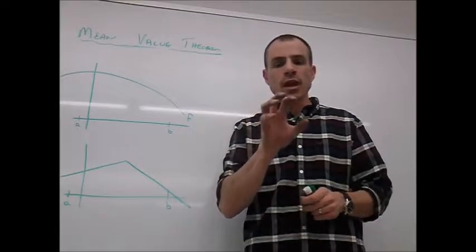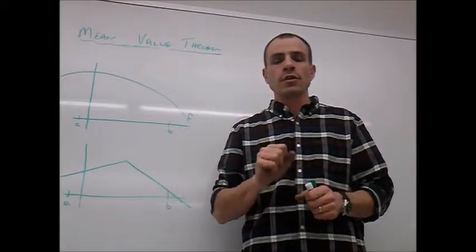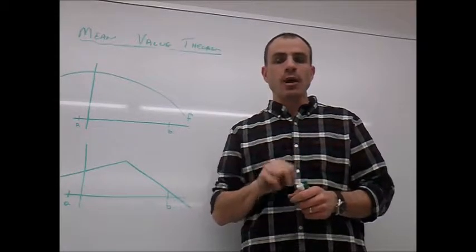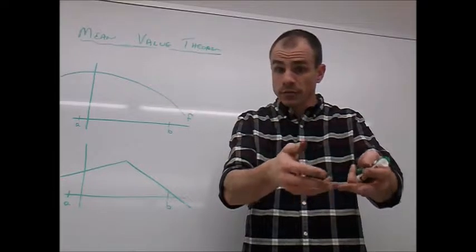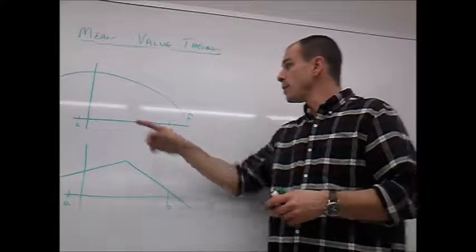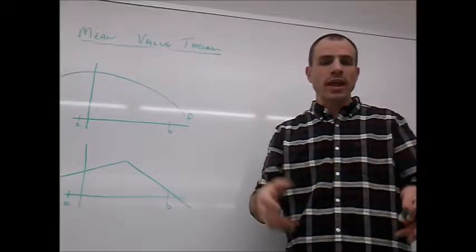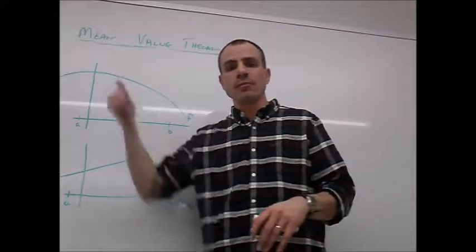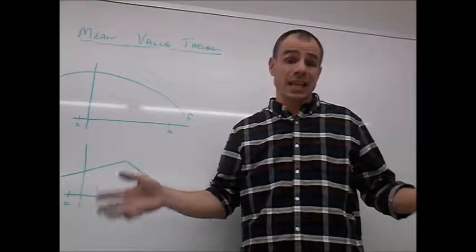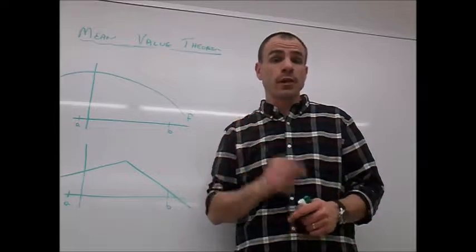Okay, so if we look at the hypothesis of the mean value theorem, we see that two things have to happen. One, just like for the previous two theorems, on the closed interval from A to B, our function must be continuous, all right? No breaks, no jumps, no gaps. If that doesn't happen, all bets are off. Mean value theorem doesn't guarantee anything, okay? That's the first part of the hypothesis.